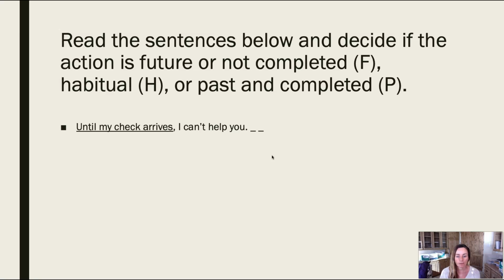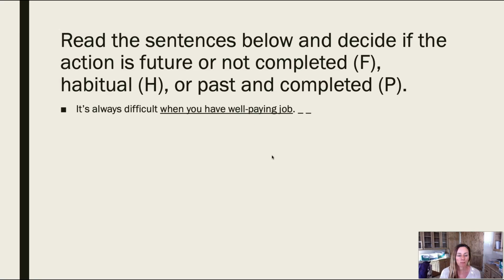Until my check arrives, I can't help you. I'll call you as soon as my money is deposited. It's always difficult when you have a well-paying job. As soon as the economy gets better, they will look for work.